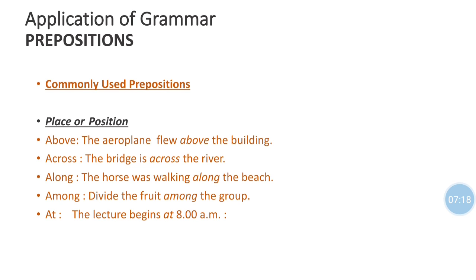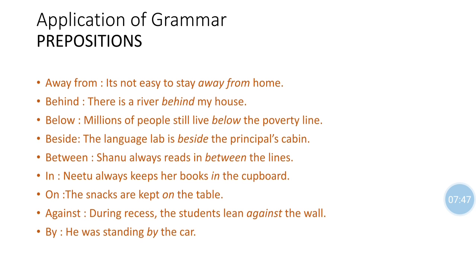At. The lecture begins at 8 am. When it is an exact time or exact place, we use at. At is used for timing and also for place. Meet me at the railway station. In this example, it indicates a place, but in the lecture begins at 8 am, it indicates time. So these are the prepositions.